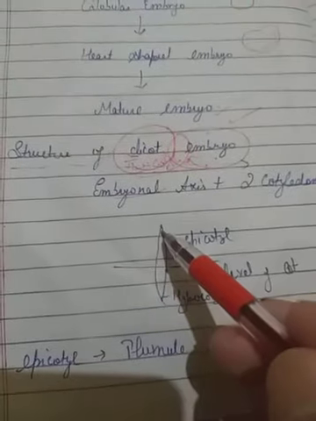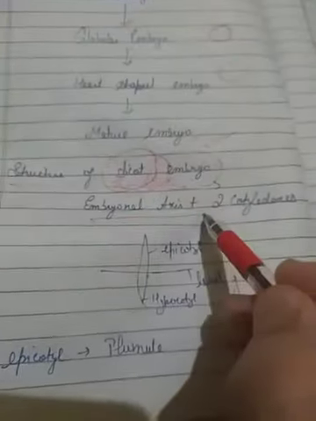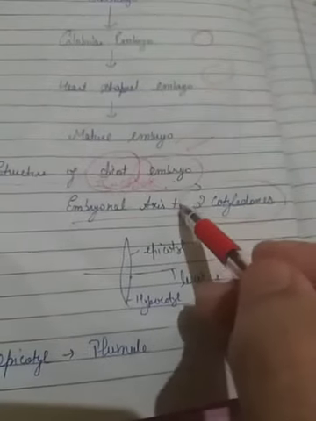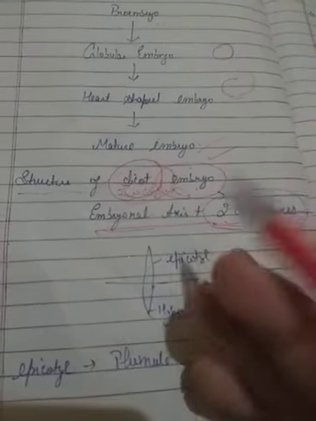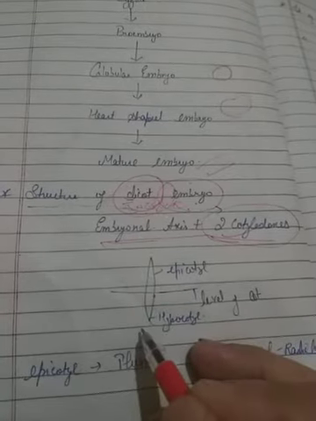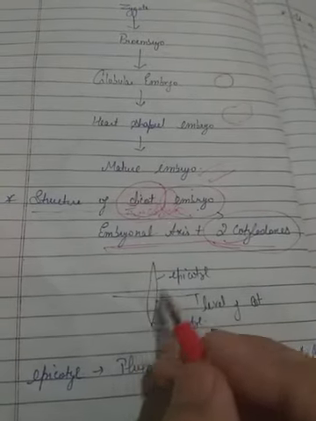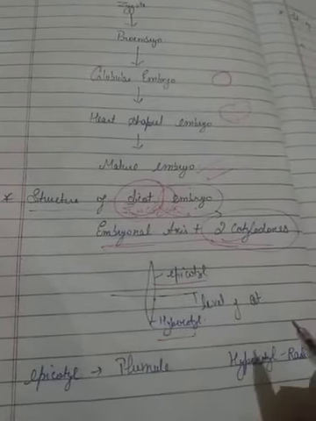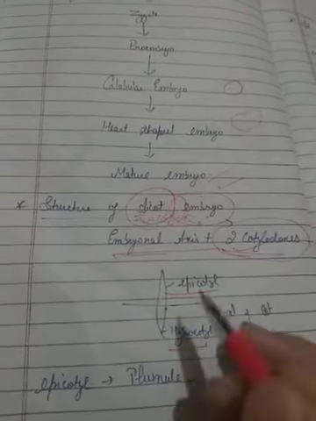Now what is the structure of dicot embryo? The structure includes embryonal axis plus two cotyledons. We have studied this, dicot plants have two cotyledons. And the second structure is the embryonal axis. This is an elongated, straight axis, which has two portions. One is epicotyl and the other one is hypocotyl. Now what are these two terms?